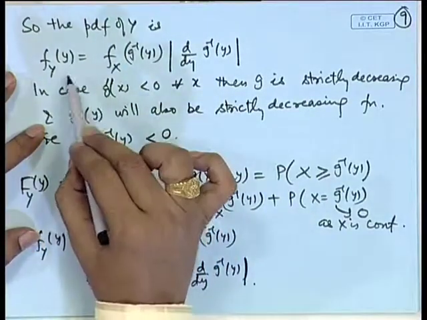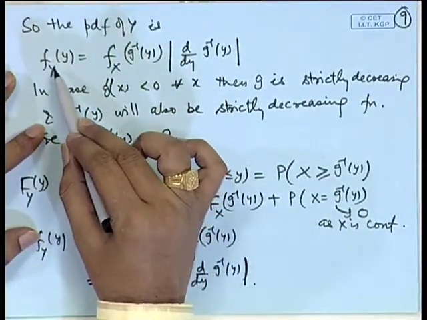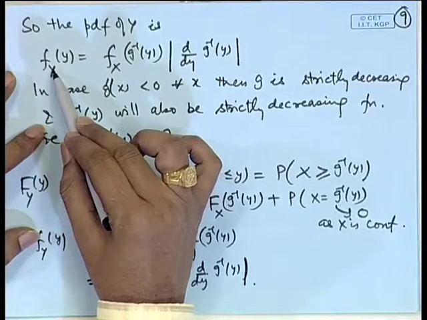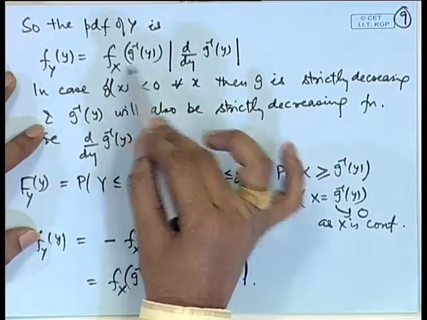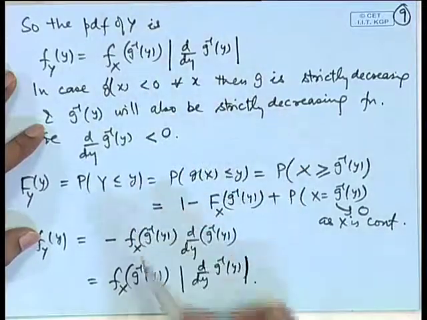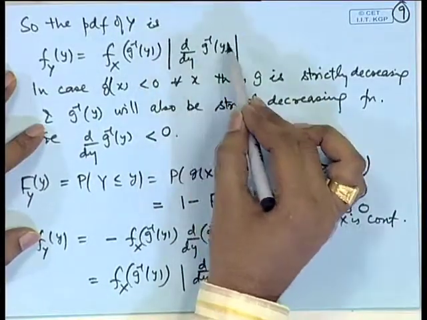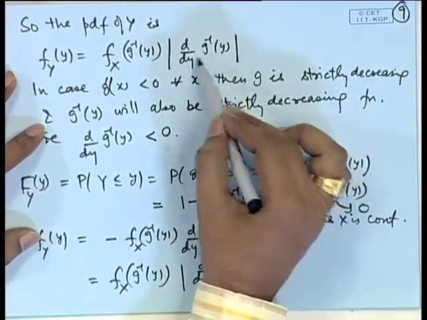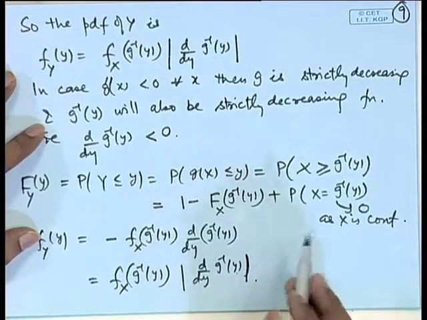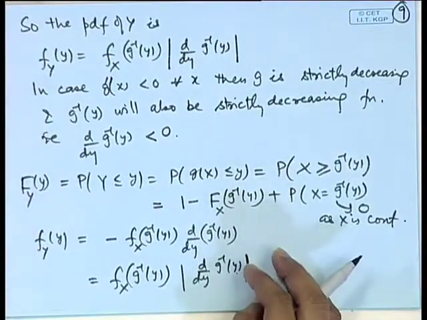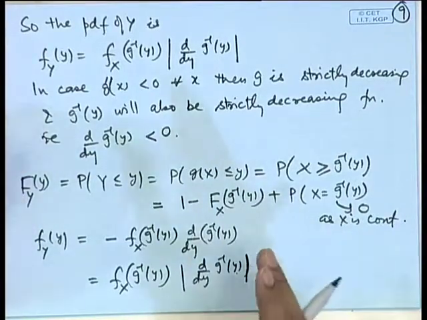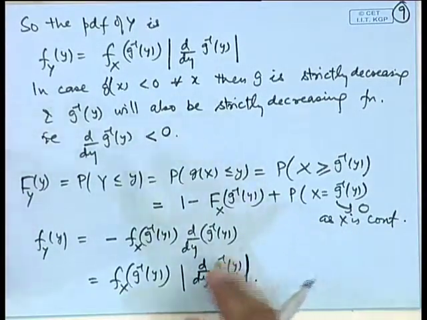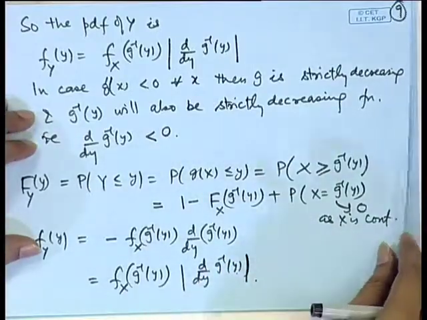So, you can see that in both the cases the density function of Y is determined as the density function of X at the point x = g^{-1}(y) multiplied by the absolute value of dx/dy. So, this theorem is useful when the function g(x) is a strictly increasing or strictly decreasing function.